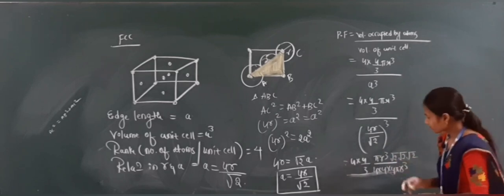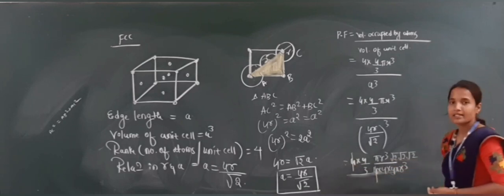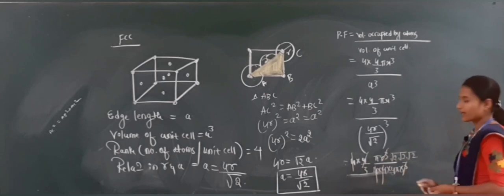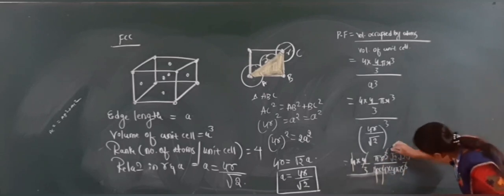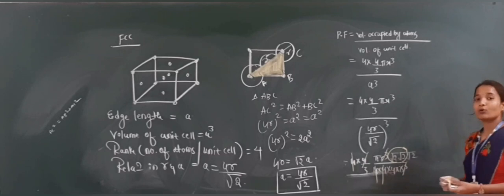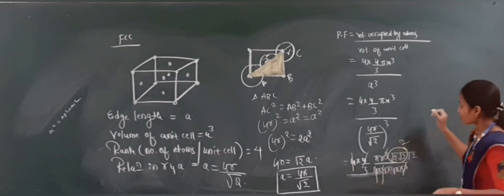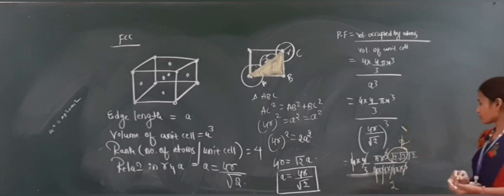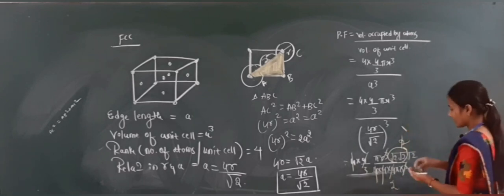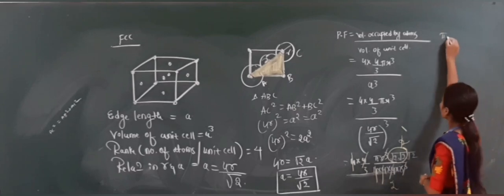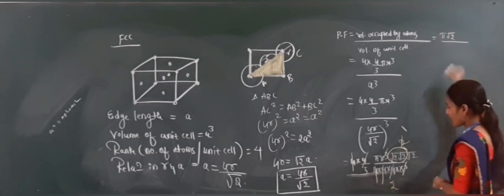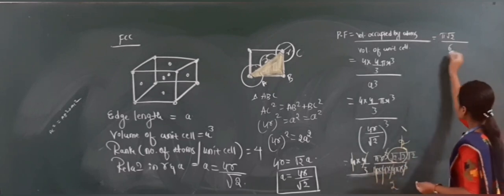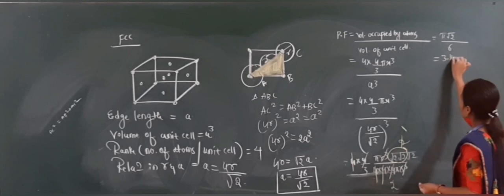See here, this 4 gets cancelled. Again this 4 gets cancelled. R cube gets cancelled. Now in this one, root 2 into root 2, what is the value? Root 2 into root 2 is nothing but 2. So therefore 2 ones are 2, 2 twos are 4. What is the remaining in this one? That is pi into root 2 divided by 3 into 6. 3 into 2 is nothing but 6. So now you have to substitute the pi value.